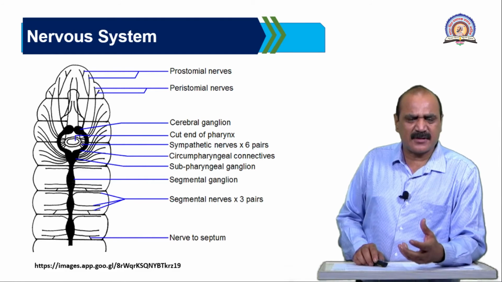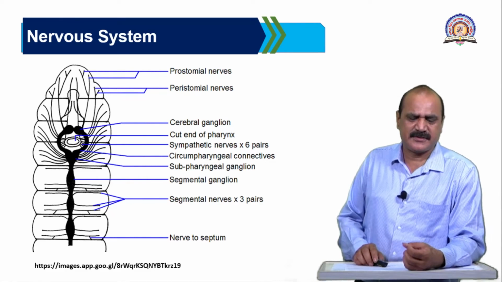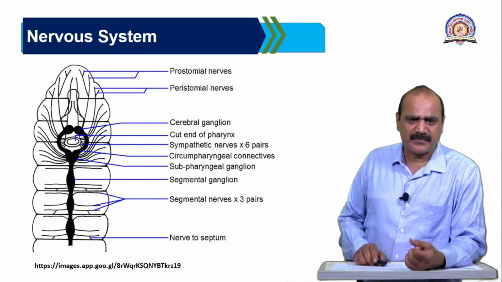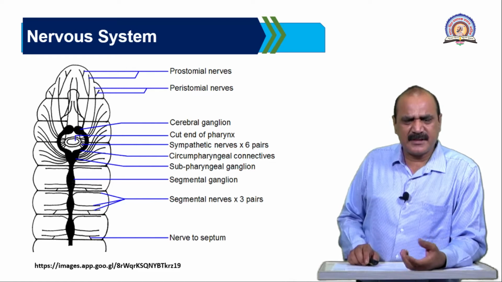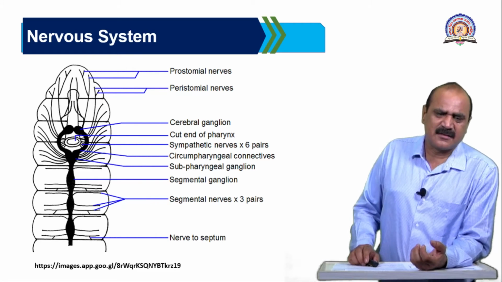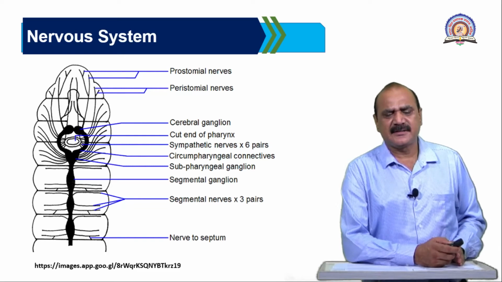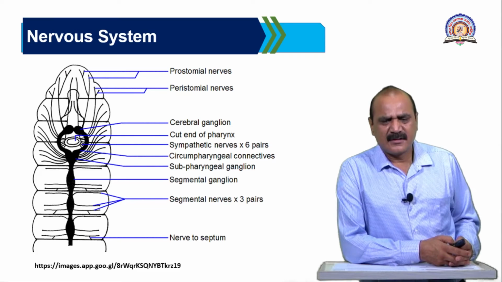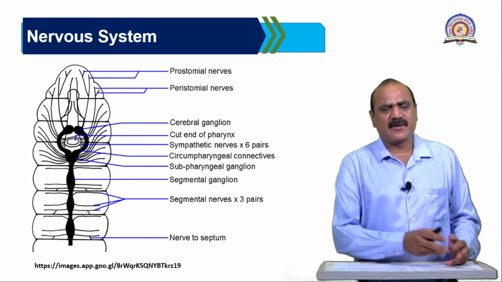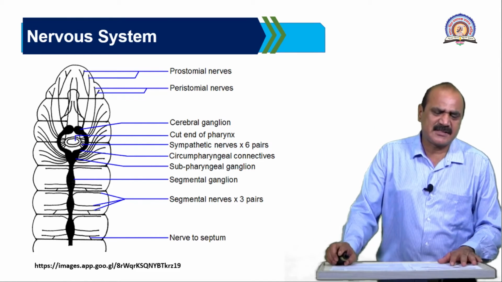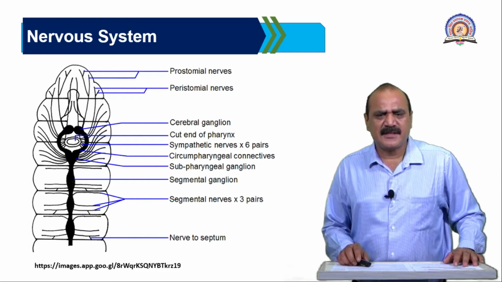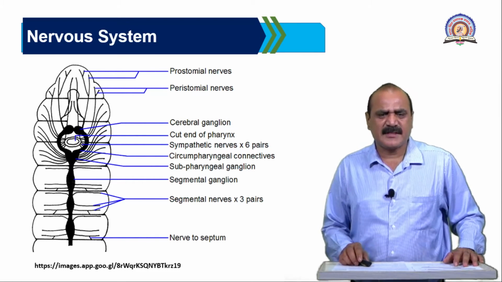What do ganglions mean? Ganglions means a group of neurons. A neuron is a unit of the nervous system. There are three types of nervous systems: the central nervous system, the peripheral nervous system, and the autonomic nervous system. The central nervous system is the nerve ring and the ventral nerve cord. The peripheral nervous system is made up of the nerves which arise from the nerve ring as well as the ventral nerve cord, and the autonomic nervous system is made up of the sympathetic nerves.